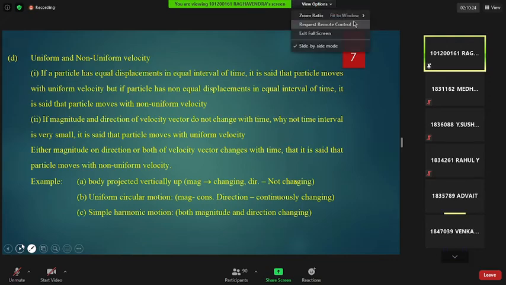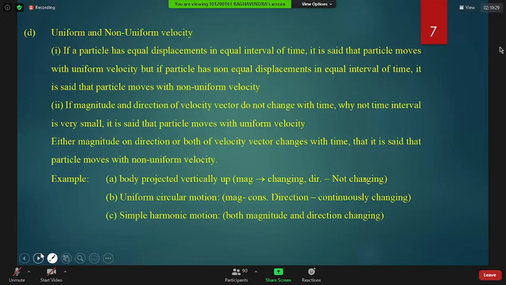Sir, I have a doubt: if a particle has equal displacements in non-equal intervals of time, then is that non-uniform velocity? Okay, sir. Equal displacement in non-equal time means unequal displacement in equal intervals of time, right? Yes, sir. Both are the same, right? The meaning is the same, right? Yes.